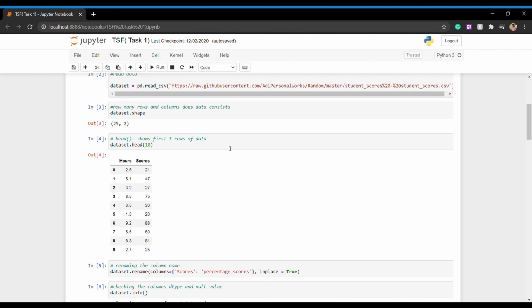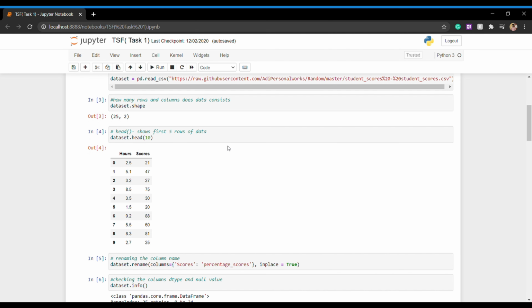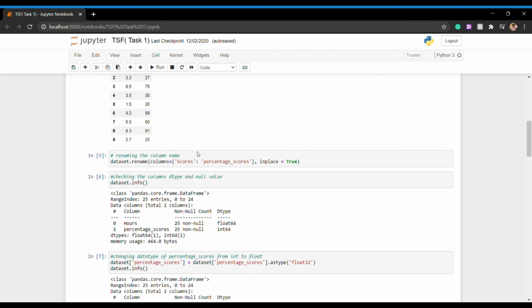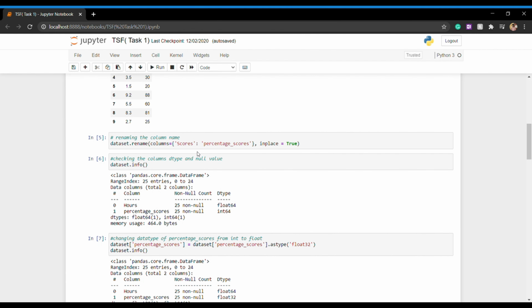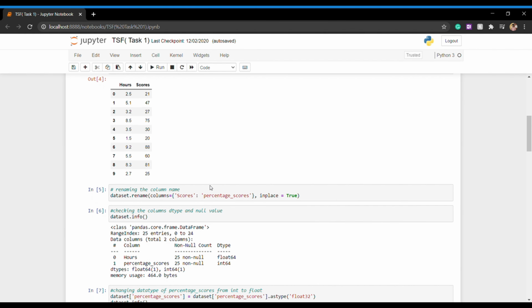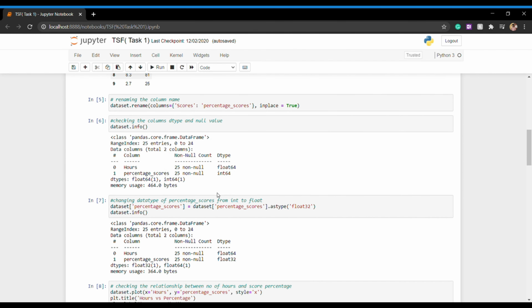So the head function shows the first 5 rows of the data. We are specifying 10 here. Here are the 10 rows and 2 columns. We can see that scores can be out of 100 or 1000, so we are changing the scores column name to percentage score, then checking the column data types and null values.